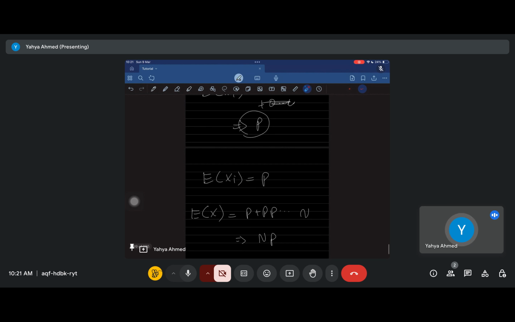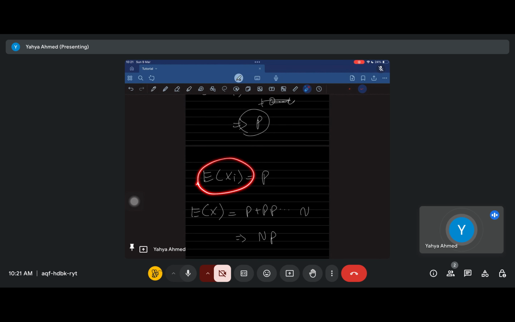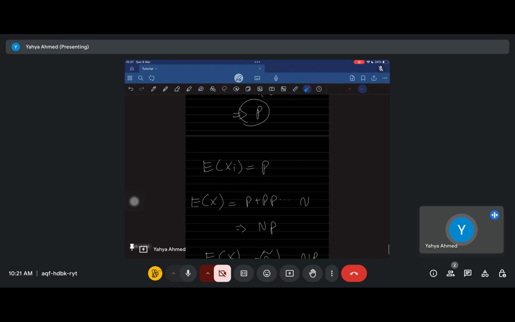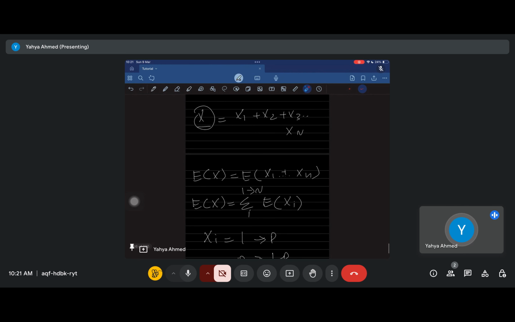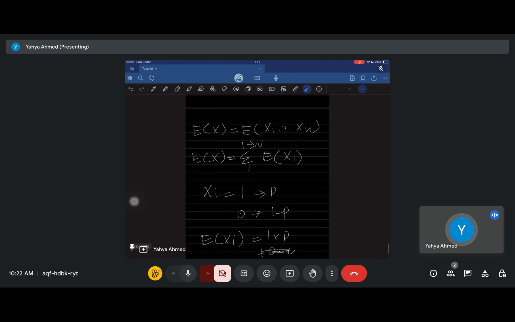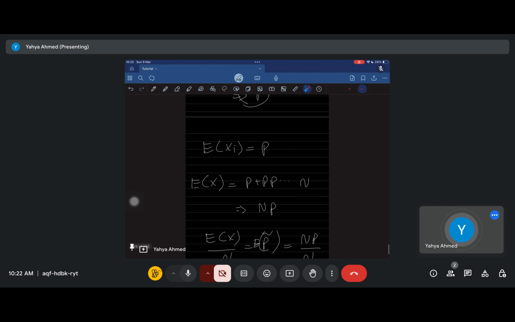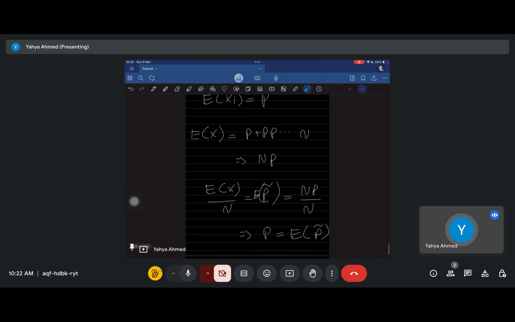Well, now that we know that the expected number of heads on any flip is p, we can just sum up all of the expected values. So we said to sum all the expected values. So e of x1 plus e of x2 plus e of x3, all the way from i equal to 1 till n. And so all of them are p. So this is going to be n multiplied by p.